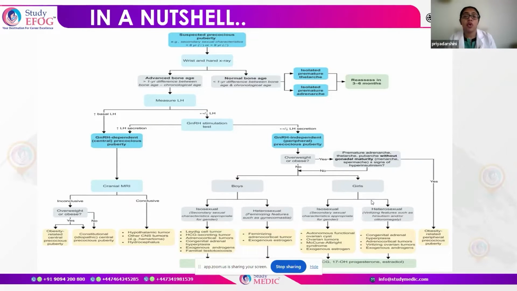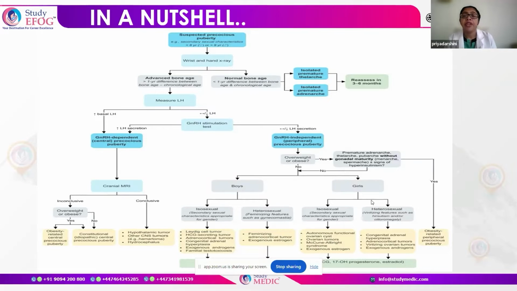Again, rule out overweight and obesity. If that has been ruled out, then we go in for the individual evaluation of boys and girls. But if there is some factor of overweight or obesity present, then we think whether it is without any gonadal maturity, whether it is just the signs of hyperinsulinism that the child is showing us.